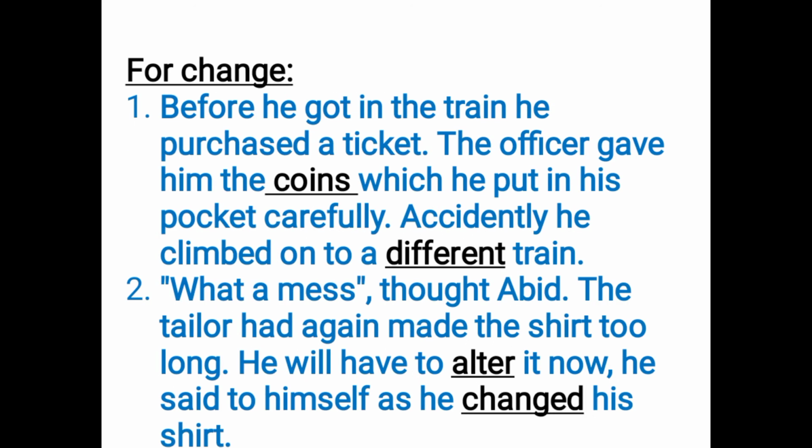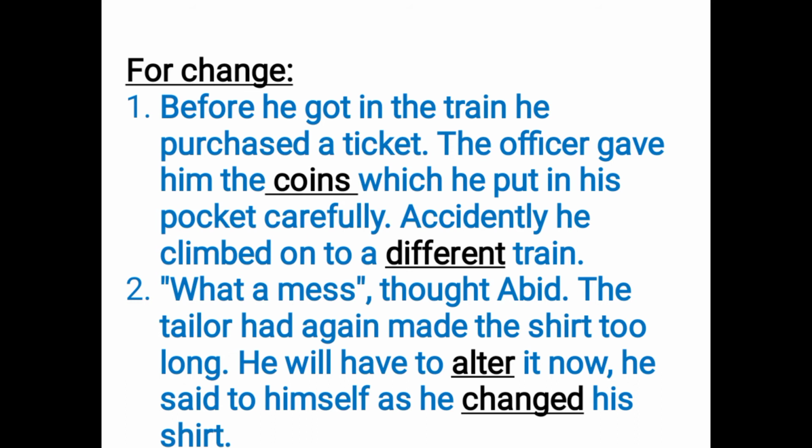Just like that, for change, before he got in the train, he purchased a ticket. The officer gave him the coins. So now for change, we're using the word coins because we're talking about the money that he got in return of the ticket. Then what did he do? He put the money in his pocket carefully and accidentally he climbed on a different train. So here we are using the word different, which is synonymous to change, but it is not exactly synonymous to coin, to alter.